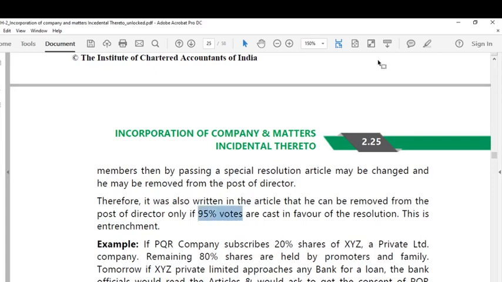95% votes are cast in favor of the resolution. This is an entrenchment. Dear student, you understand that. So to alter the articles, what is required is a special resolution. For a special resolution, a 3/4 majority is enough, which means to say 75% of the votes are in favor of the resolution, then that resolution is considered to be passed, thereby articles can be amended.